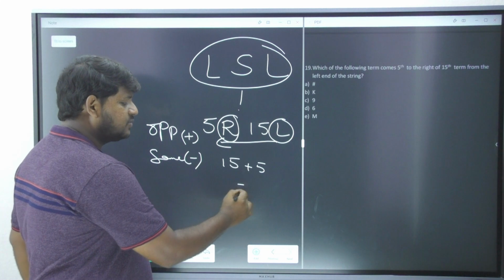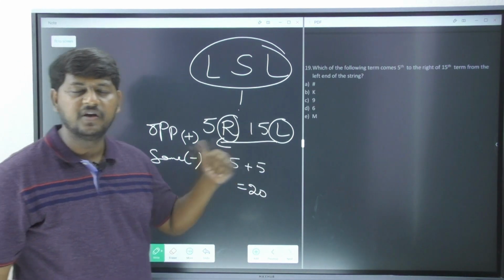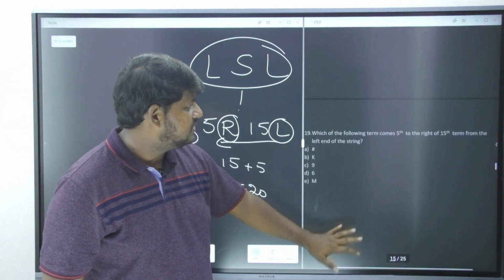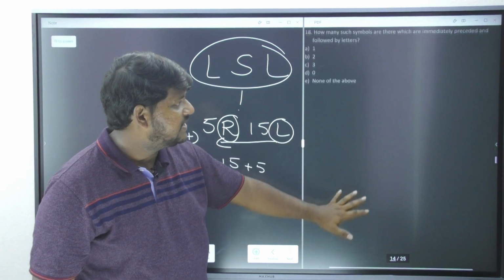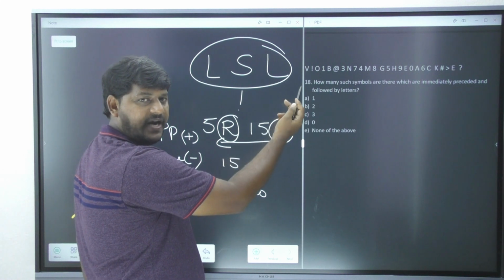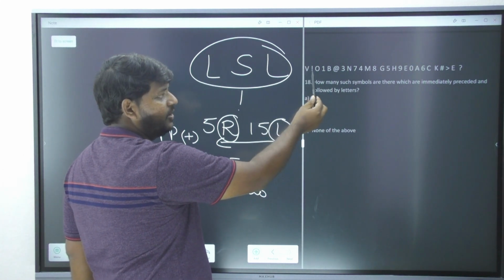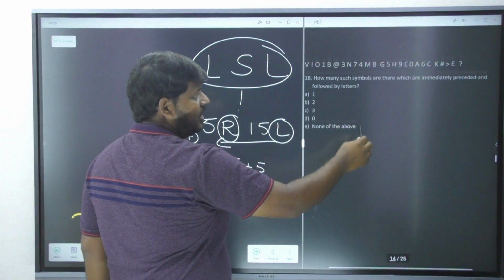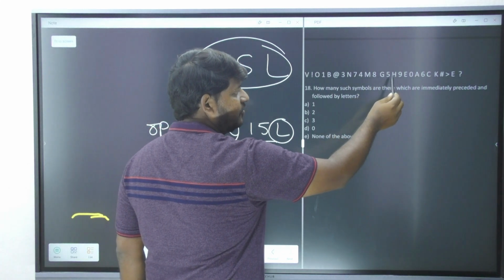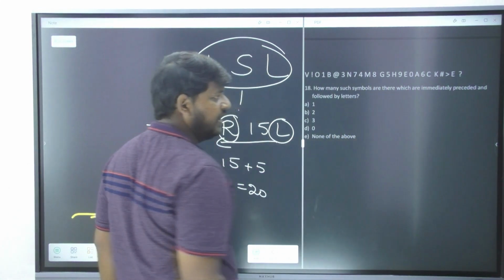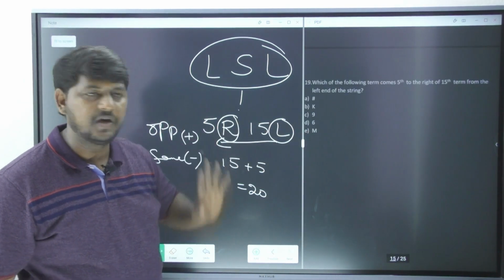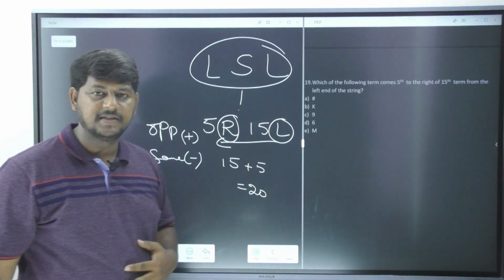But now your answer is what? 20, because both of them are moving in the opposite direction. So my answer is what? So 20. So tell me, what is the 20th element from the left side? Let us count it from V, because this is going to be your left side. So let's count the 20th element. 1 2 3 4 5 6 7 8 9 10 11 12 13 14 15 16 17 18 19 20. My answer is 6. Now let's observe, where do we have that option? That option is in D. That is my answer. So very simple.